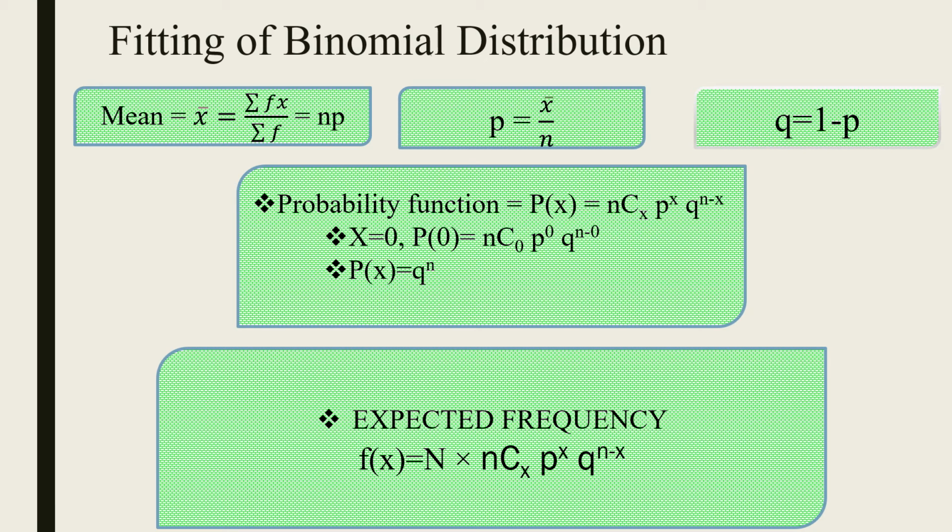Fitting of binomial distribution. Mean is equal to summation fx divided by summation f, which is equal to np. P is equal to x bar divided by n, which is mean divided by n. Q is equal to 1 minus P. Probability function is equal to nCx into p power x into q power n minus x. Then expected frequency is f of x equal to capital N into nCx into p power x into q power n minus x. Capital N represents the total sum of frequency.